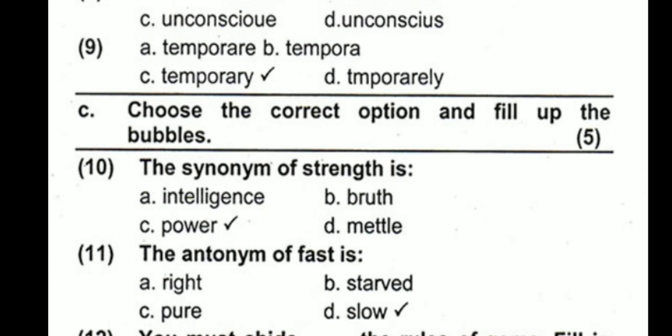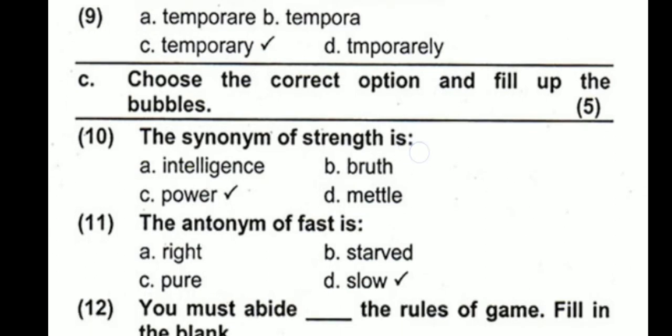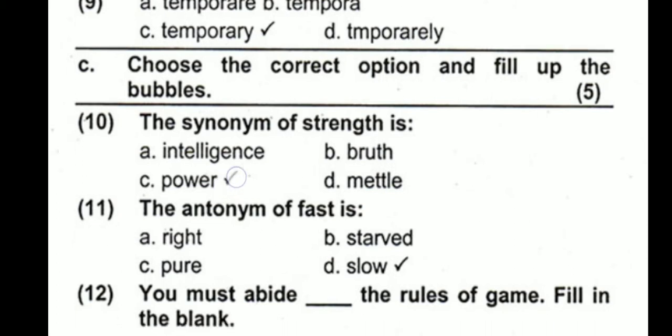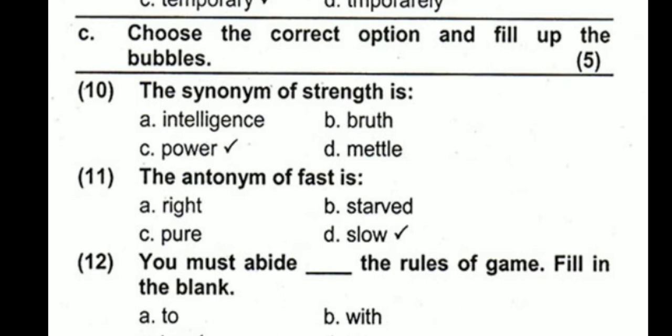Then part C is choose the correct option and fill up the bubbles. The synonym of strength: intelligence is not, brute is not, metal is not, power is the synonym of strength. The antonym, meaning opposite, of fast is lightning, and fast means quick, so slow is the correct option.